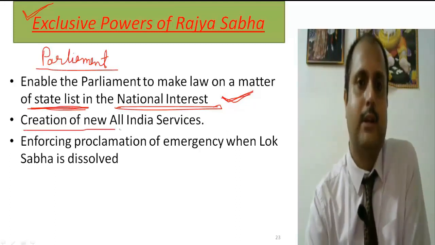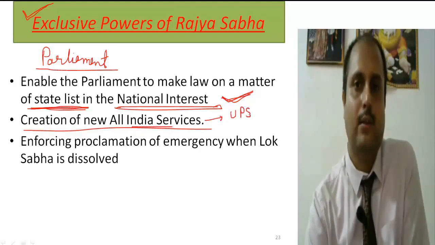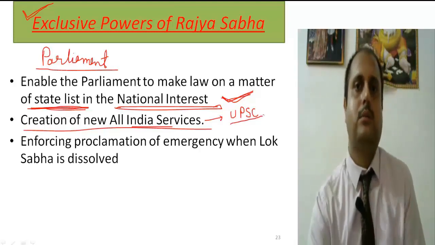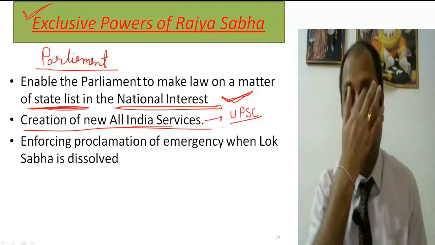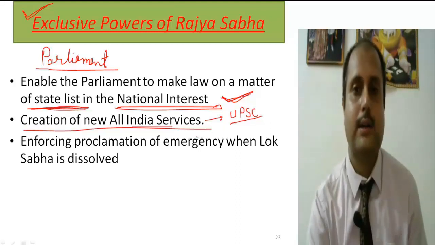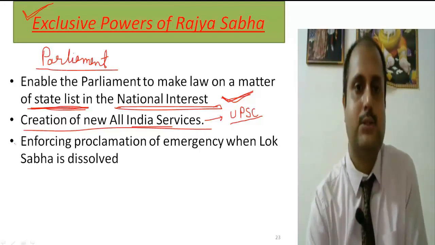The second one is the creation of All India Services. IAS is conducted by the IAS exam. The cadres are recruited by UPSC, the Union Public Service Commission, by the exam conducted by it. So the Rajya Sabha can propose the creation of another or new All India Services. So it is also the exclusive power of the Rajya Sabha.